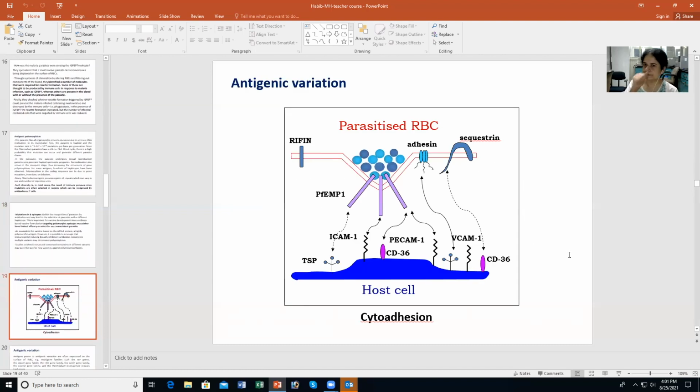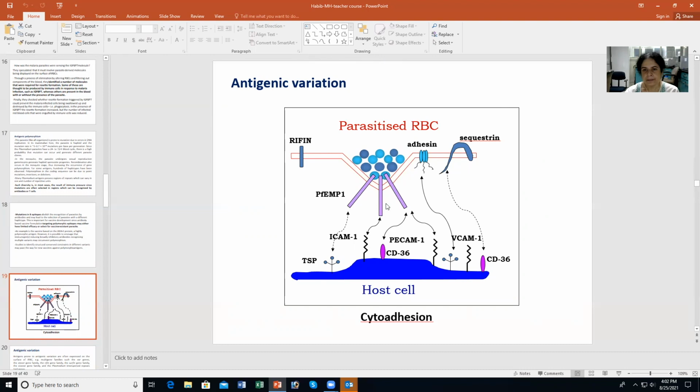Now, when we talk of antigenic variation, this is another aspect. One was antigenic polymorphism; this is antigenic variation. I mentioned cytoadherence in a previous talk. So this is your infected parasitized RBC, and this is the membrane of the RBC. And here you have this knob-like structure I was talking about, its primary constituent being PfEMP1, Plasmodium falciparum erythrocyte membrane protein 1.